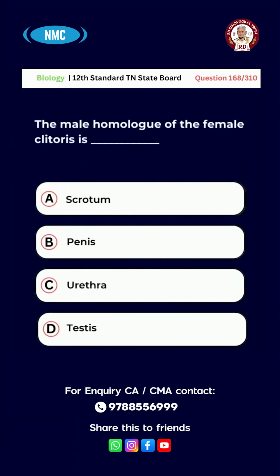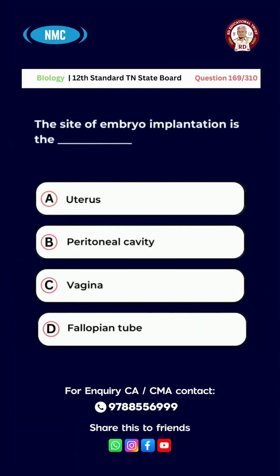The male homologue of the female clitoris is A, scrotum, B, penis, C, urethra, D, testis. And the right answer is option B, penis. Question number 169. The site of embryo implantation is A, uterus, B, peritoneal cavity, C, vagina, D, fallopian tube. And the right answer is option A, uterus.